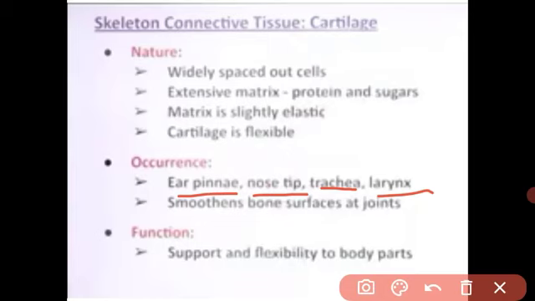See, put your finger on your ear pinna and fold it. You can fold it. Why? Because it has no hard bone. If there were a hard bone, we could not fold our ear pinna. We cannot move the tip of the nose either. But we can move the tip of our nose and fold our ear pinna because there is cartilage present.